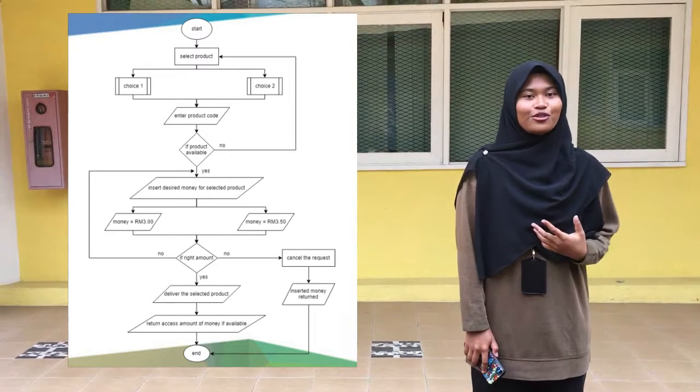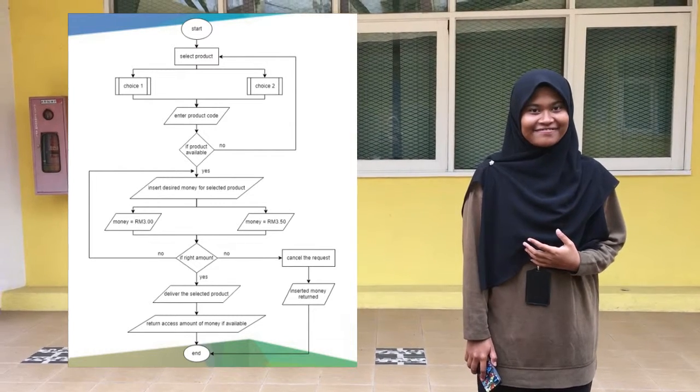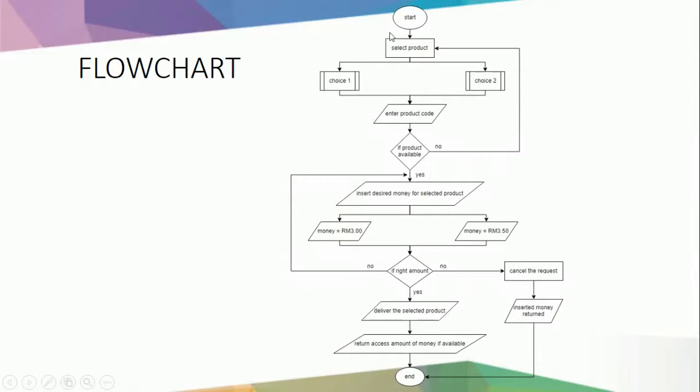And now I would like to explain about the flow chart. Firstly, they need to select the product. They can choose from choice 1 or choice 2 and enter the product code. If the product is available, they need to insert the desired money for the selected product. If the product is not available, they need to reselect the product.